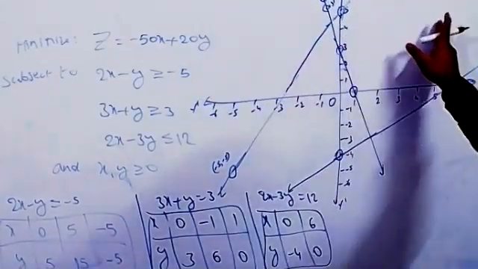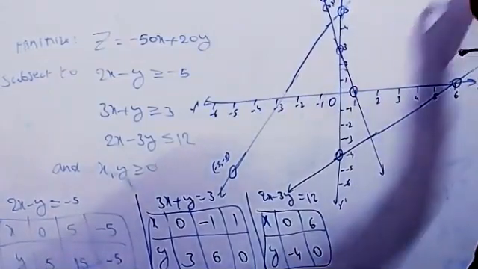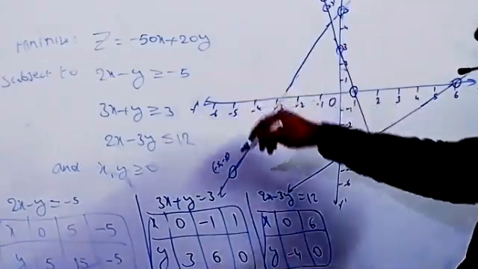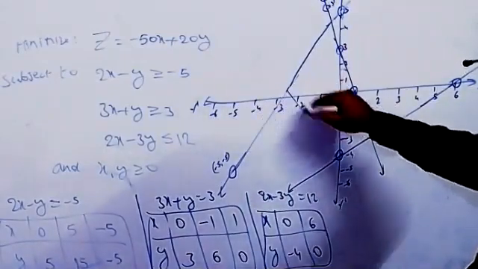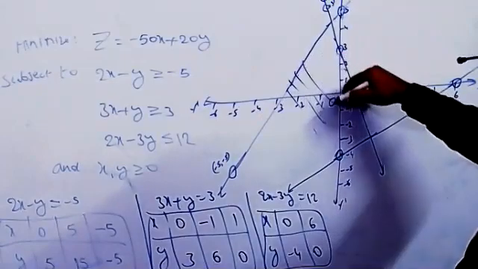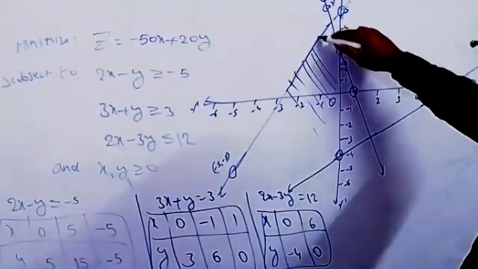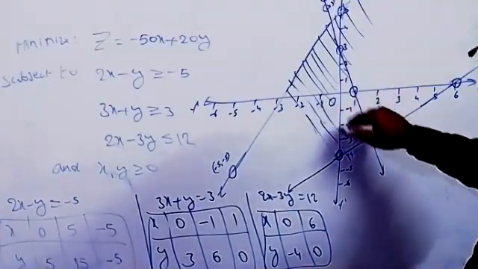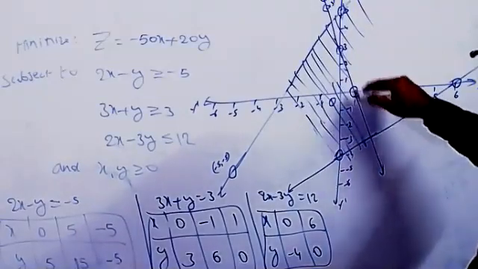Suppose coming to this side, what will happen? All these values will be positive. So clearly, if we get greater than or equal to minus 5, that region is like this. You can take a little bit extra later. We will see like this.